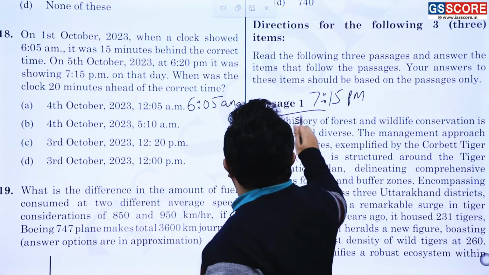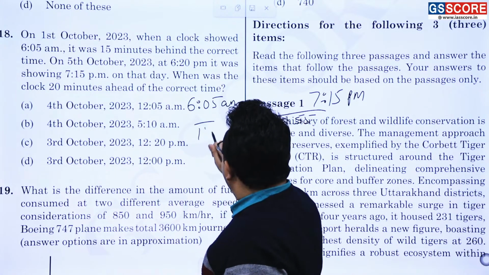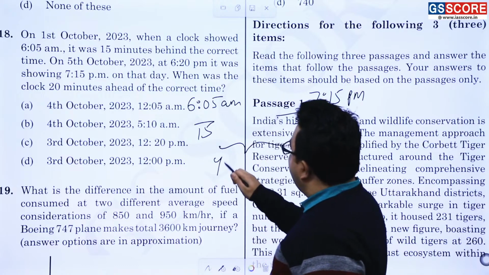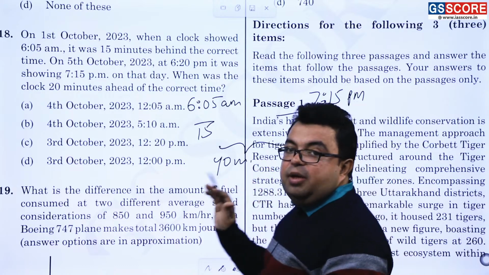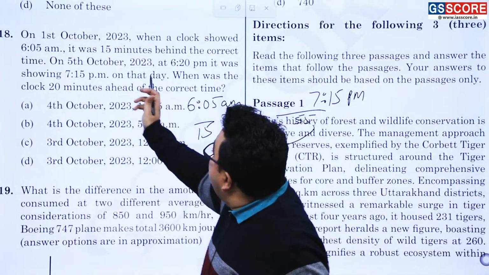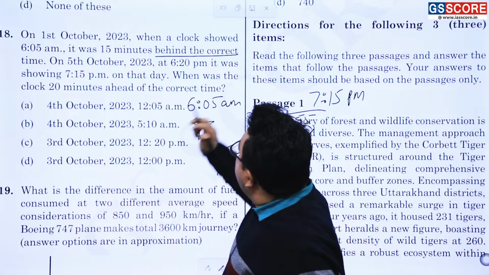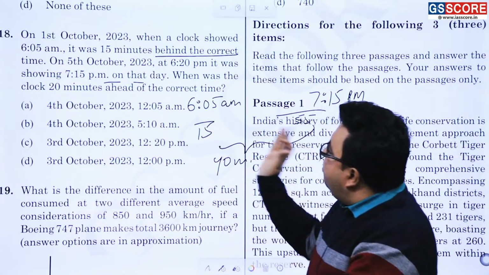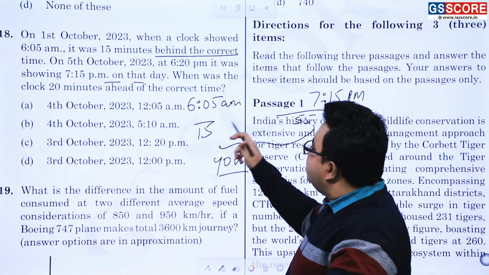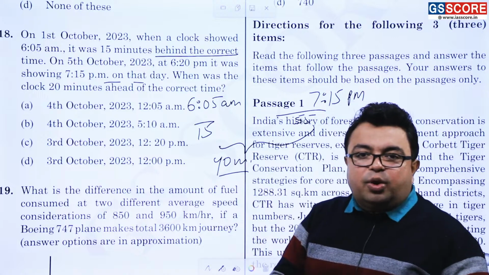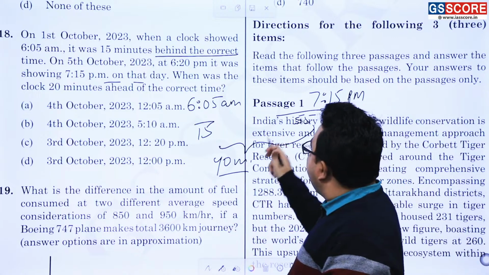Here is the gap of 55, here is the gap of 15. Total gap comes out to be 55 minus 15 is equal to 40 minutes. So a 40 minute gap is there in the correct timing between the two things. One time it is behind the correct time, one time it is ahead of the correct time. Am I correct or not? So both things have a difference of 40. So the gap between the two is 40 minutes as far as the thing is concerned.